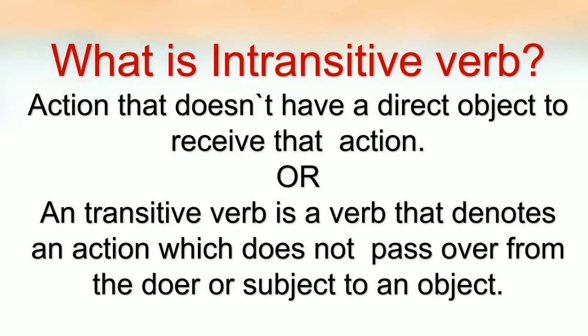Now, what is an intransitive verb? It is an action that does not have a direct object to receive that action. The verb which does not have a direct object is an intransitive verb. Or we can say an intransitive verb is a verb that denotes an action which does not pass over from the doer or subject to an object. When the action does not pass from doer to object, then it is an intransitive verb. See with the help of some examples.